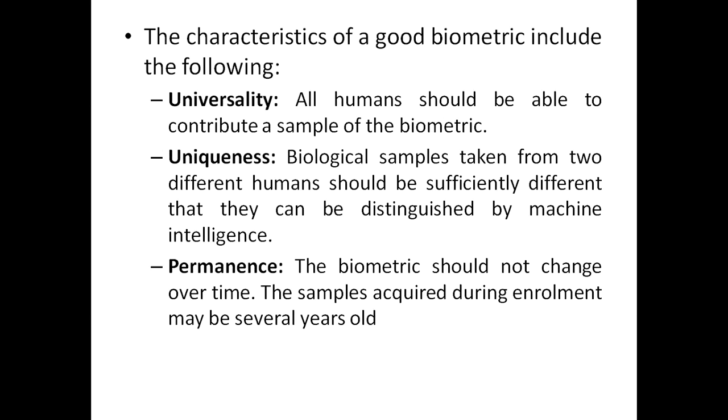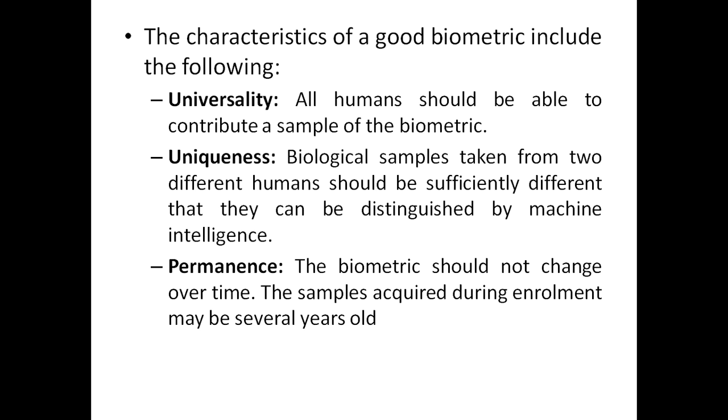Then the characteristics of a good biometric include the following: universality, uniqueness, permanence. Universality: all humans should be able to contribute a sample of the biometric. Second one is uniqueness. Biological samples taken from two different humans should be sufficiently different that they can be distinguished by machine intelligence.